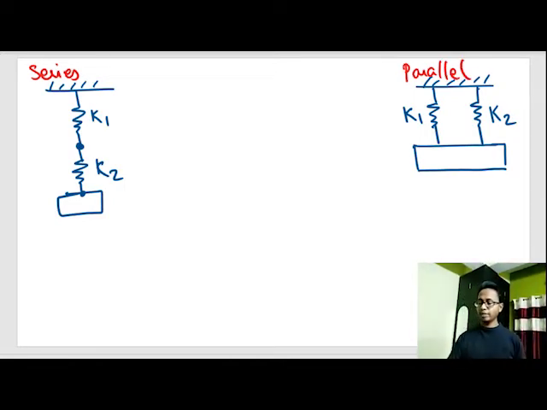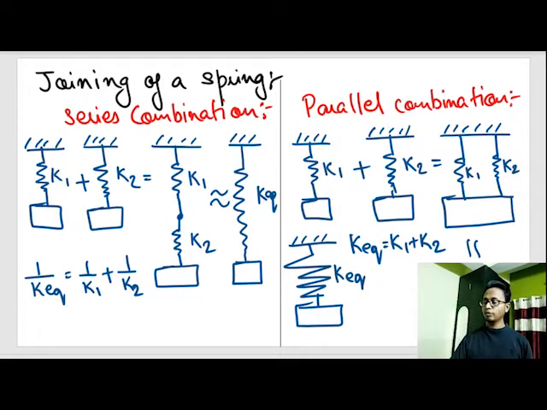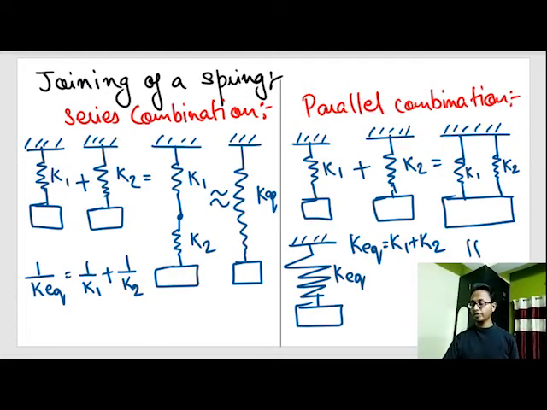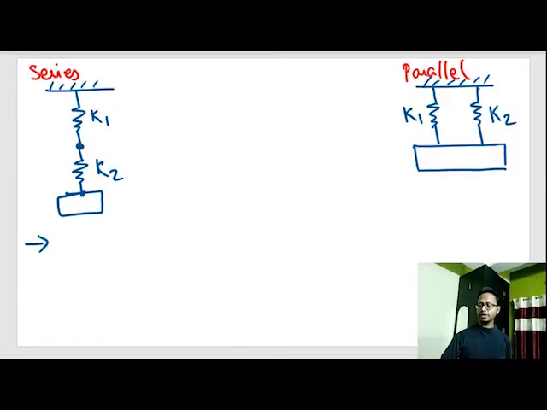So by this diagram, the definition of series combination and parallel combination is evident. But now check: what happens if I define the series and parallel? How do I define series and parallel? I have said series is when the second spring is added to the tail of the first spring. But that cannot be the definition, no? So the definition of series is when the force gets transmitted throughout the springs,